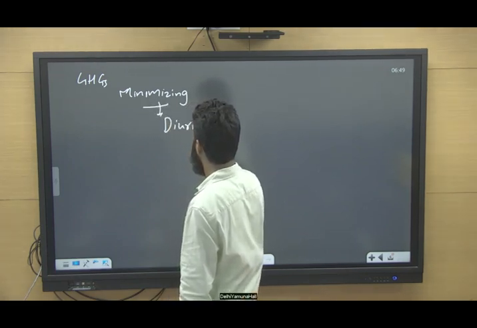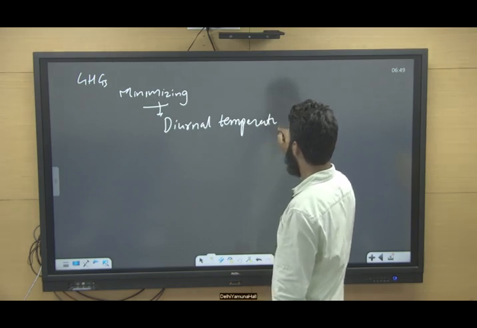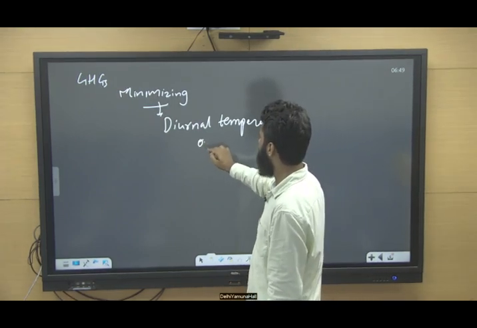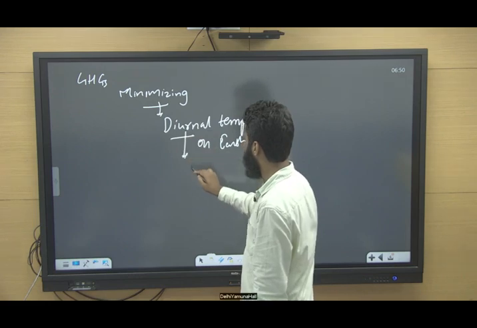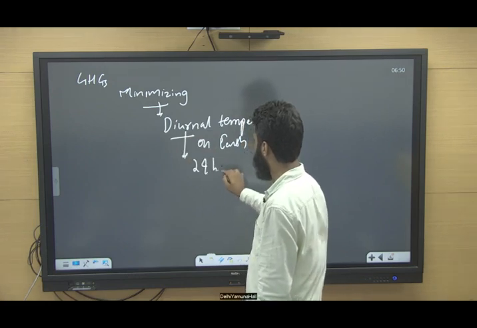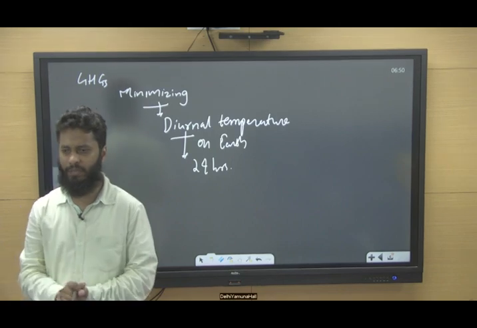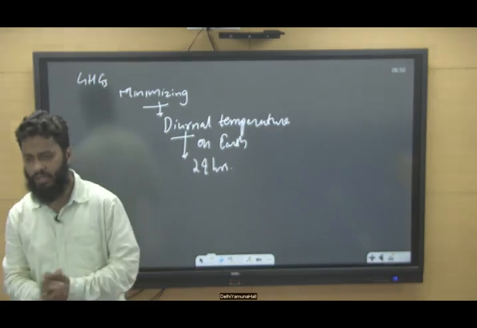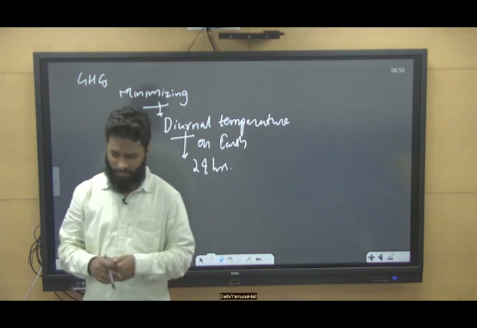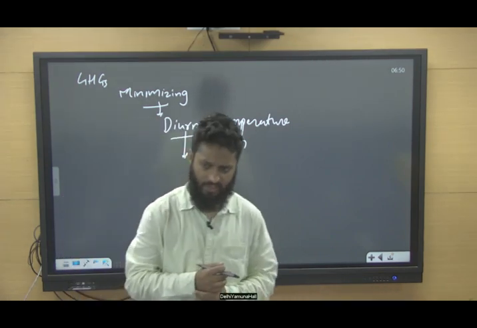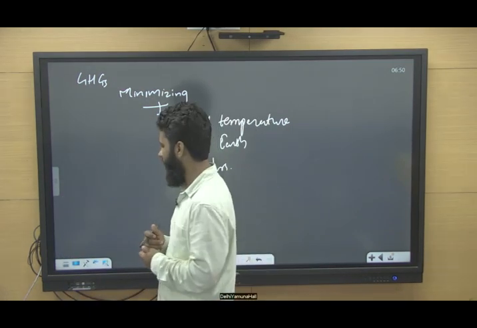Diurnal temperature means the temperature difference within 24 hours, the maximum temperature and minimum temperature in 24 hours only. So greenhouse gases played their role in it. But since greenhouse gas concentration is increasing day by day, this is becoming a cause of concern.